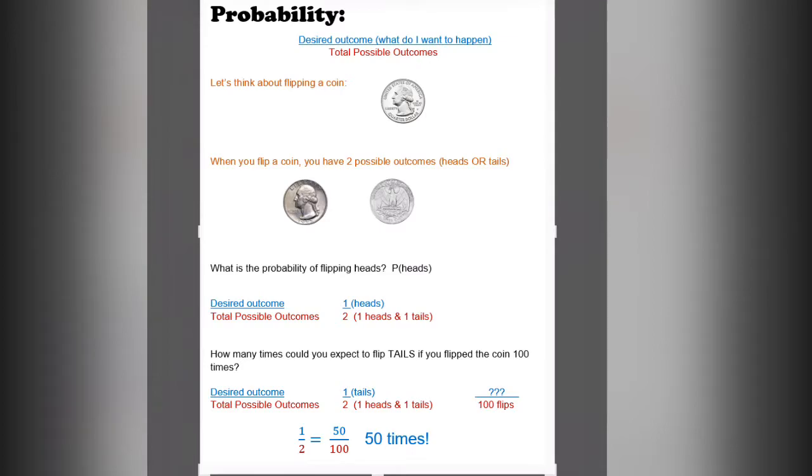When you flip a coin, you really only have two outcomes. When you flip, you can flip heads or you can flip tails. Those are my outcomes. So what's the probability that when I flip the coin, I'll flip heads? P of heads, that means probability that I will flip heads. Well, the desired outcome, there's one chance. When I flip that coin, there's one chance it could be heads. But the total possible outcomes, including what I want, I could get heads or I could get tails, which means I have a 1 in 2 chance of flipping heads. 1 in 2 chance is also known as a 50% chance.